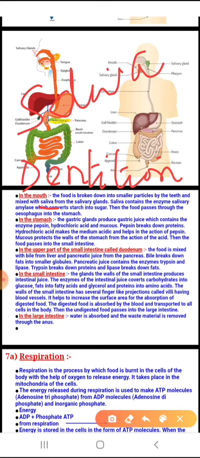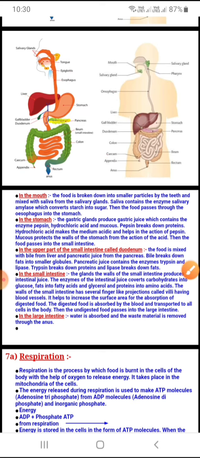S-A-L-I-V-A, saliva, which is secreted by the salivary glands. What is saliva? Saliva is the secretion which is obtained from the salivary gland, and it contains enzymes. There are several enzymes present there, which help to break down the starch into sugar.